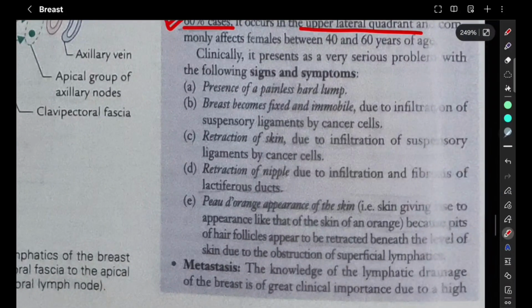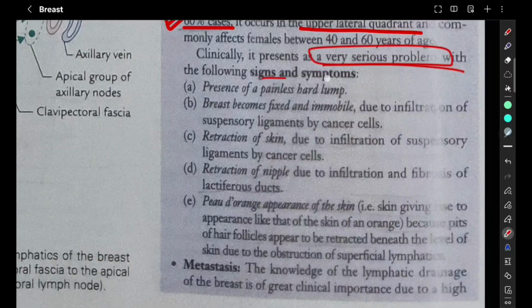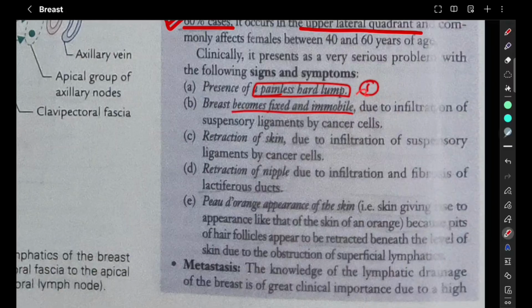Clinically it presents with various serious signs and symptoms. So what are the signs and symptoms of breast cancer? First, presence of a painless hard lump. The breast becomes fixed and immobile; movement of the breast is restricted due to infiltration of the suspensory ligaments by cancer cells. We saw the suspensory ligaments of Cooper, which give support to the breast.